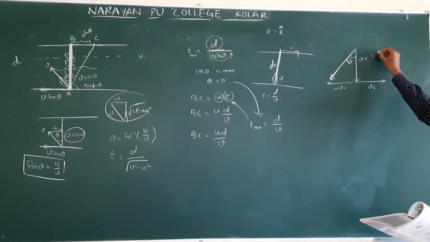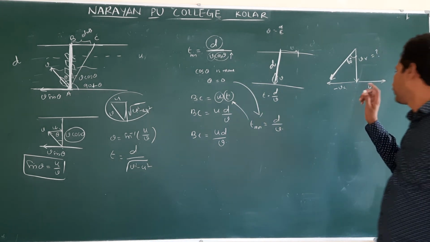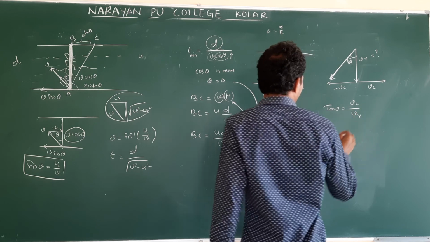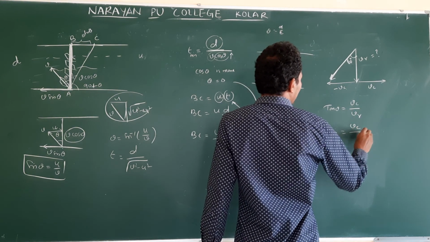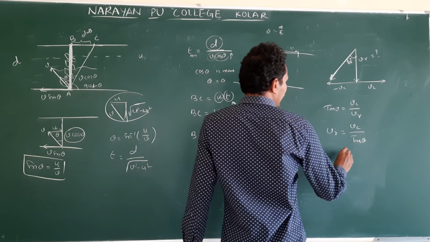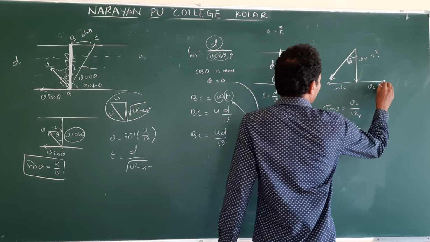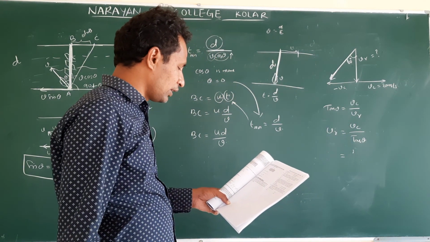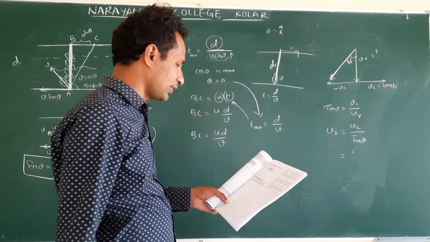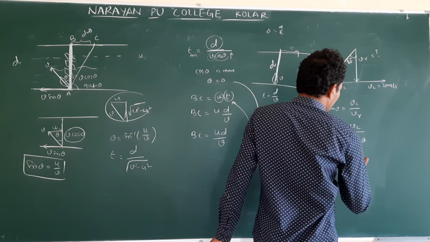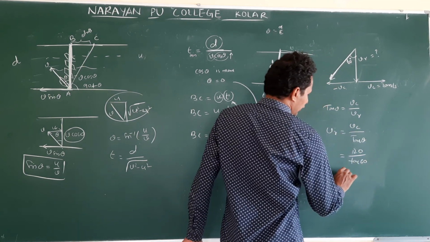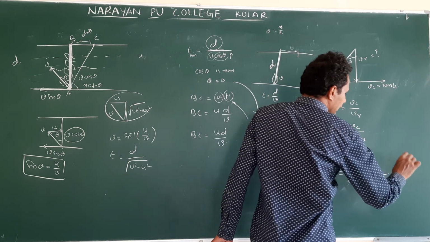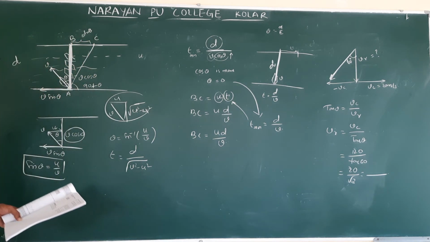What are they asking? The velocity of rain. Then what do we take? Then tan theta is equal to Vc by Vr. Vr is equal to Vc by tan theta. Then what is Vc? The velocity of the car is given as 20 meters per second. Right? He is moving with the car running on a horizontal path, speed 20 meters per second. So 20 by tan 60. What is the value of 20 by tan 60? Root 3 times... If you do it, you will get the answer. Clear? This is the first question.